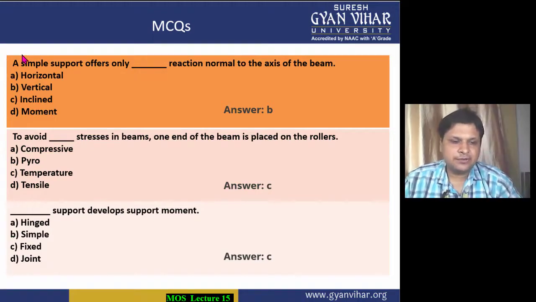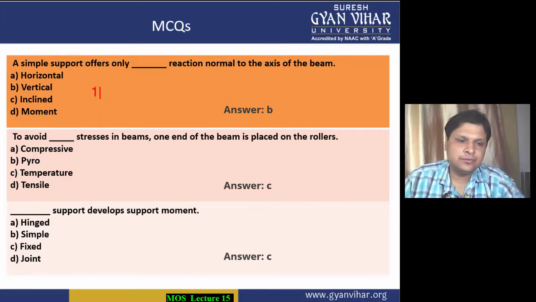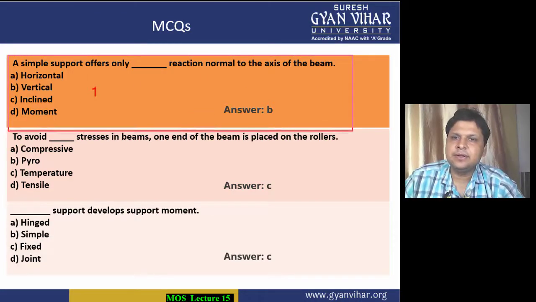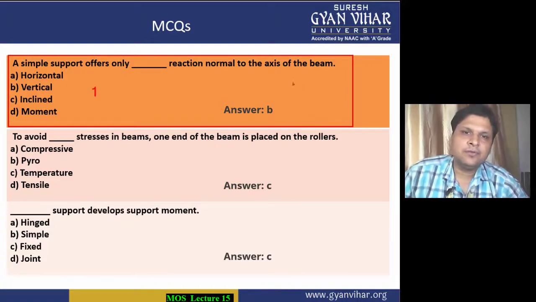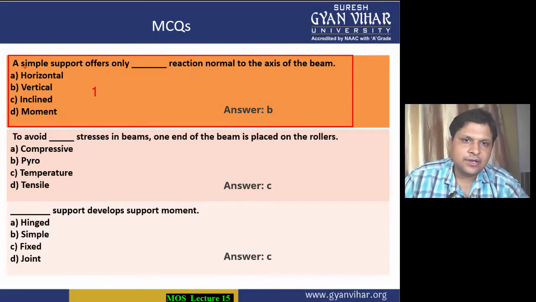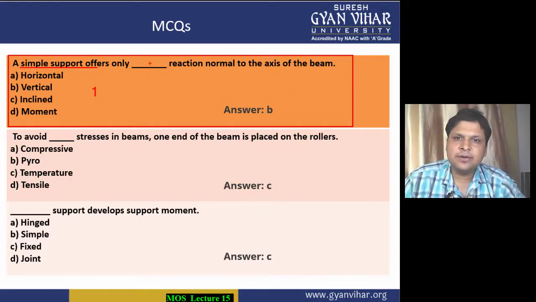Coming into multiple choice question number 1. What is the question saying to you? The question is saying that a simple support offers only dash reaction normal to the axis of the beam. We all know, as we have discussed just now, that a simple support gives only vertical reactions normal to the axis of the beam. All right, so option B is the correct option.